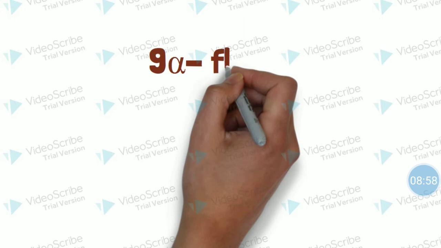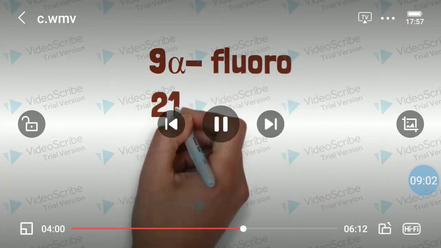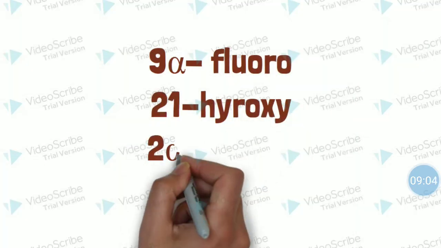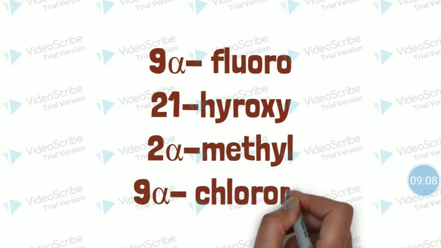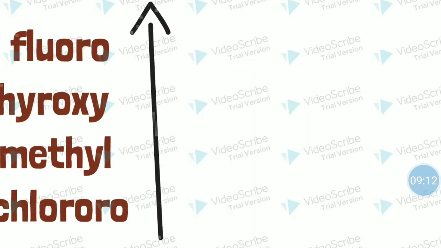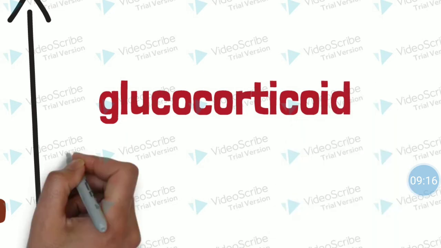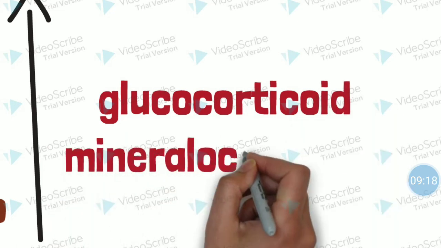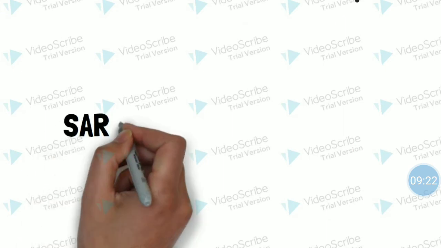Okay, so there are certain substitutions like 9-fluoro, 21 hydroxy, 2 alpha methyl and 9 alpha chloro. If such substitutions are there on the structure of a glucocorticoid, it is going to increase both glucocorticoid and mineralocorticoid activity.